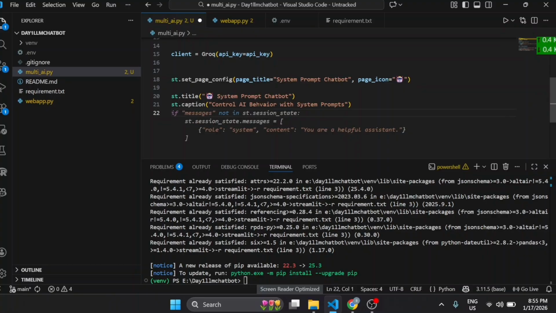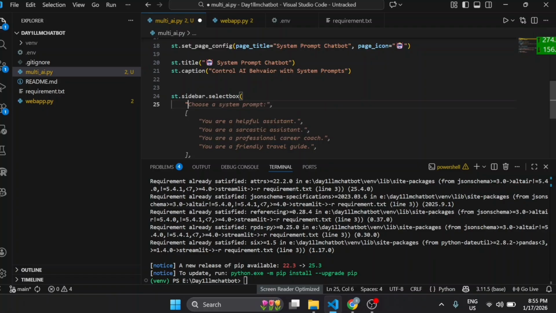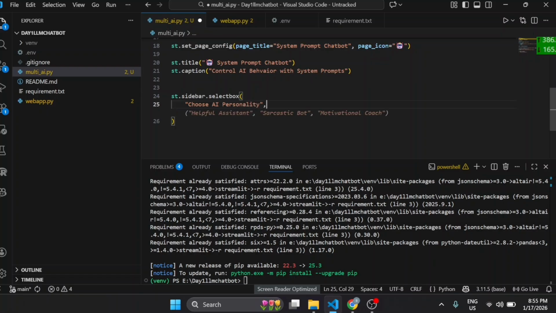Now we are going to build one sidebar, which will describe our AI personality selection. So now we will make a st.sidebar, and then write a selectbox. I hope everything is clear to you now. Then we will write our label: choose AI personality. I hope till now everything is clear.